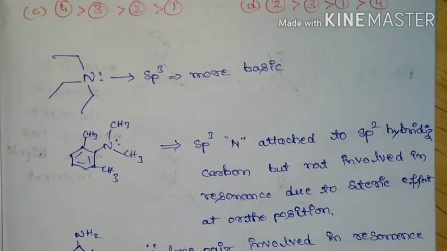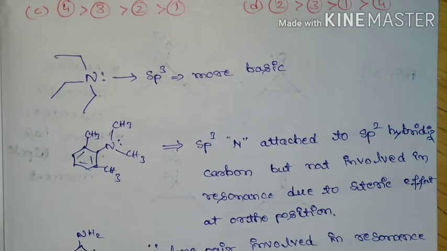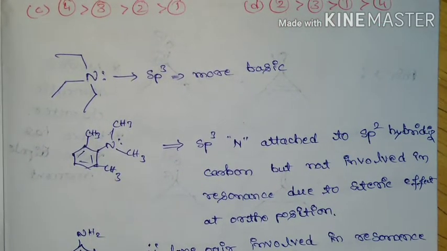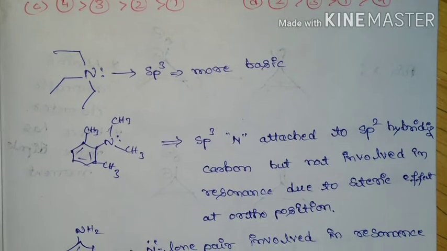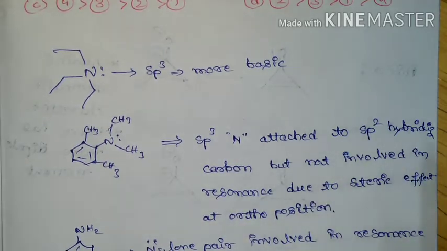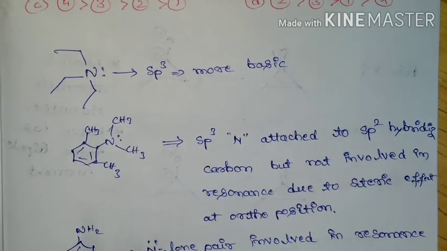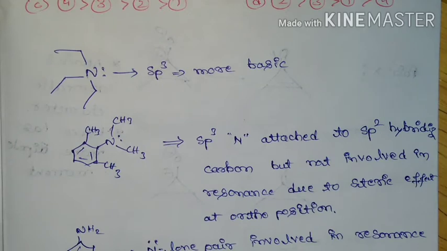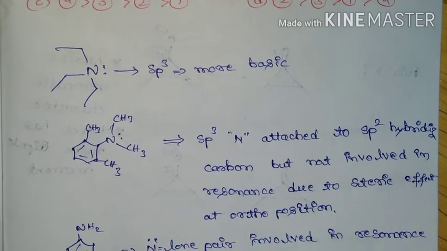And if you come for the next, this amine is more basic. Why? Because of sp3 hybridized nitrogen which is attached to sp2 hybridized carbon but not involved in the resonance, that is due to steric effect at ortho position.